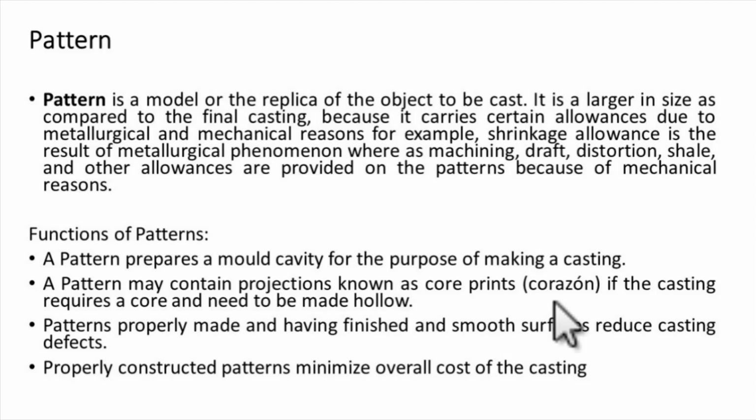First of all, we should know the function of a pattern. This is the basic definition of a pattern; you should go through this. A pattern is a model or replica of the object to be cast. It is larger in size compared to the final casting because it carries certain allowances due to metallurgical and mechanical reasons. For example, shrinkage allowance is the result of a metallurgical phenomenon, whereas machining, draft, distortion, and other allowances are provided on the patterns because of mechanical reasons.